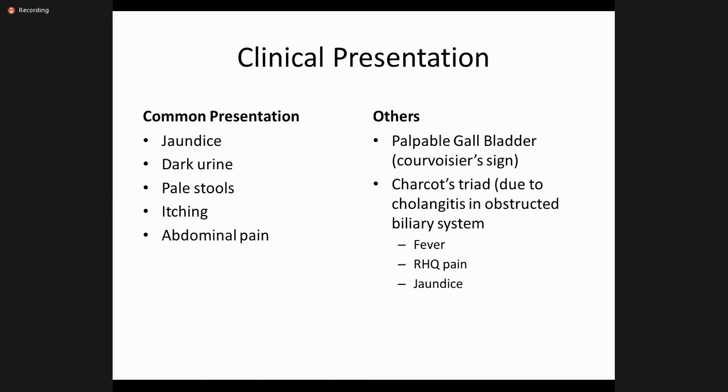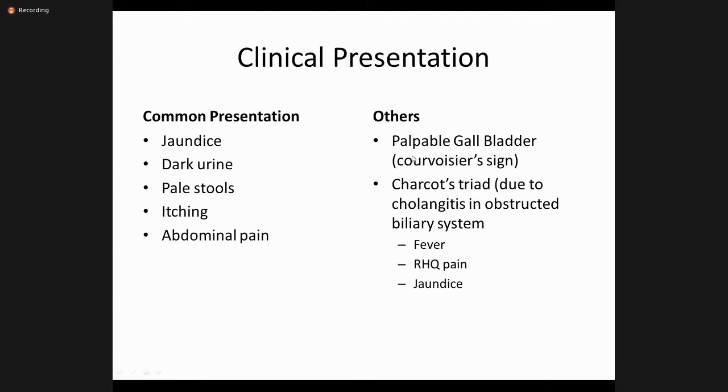And since the bile salts and bile acids are also secreted into the blood, they deposit in the skin and they can create a lot of rash. So itching is very important. Jaundice in any patient with dark urine and pale stools and itching is more in favor of, or you can say, pathognomonic of obstructive jaundice. Then we can have abdominal pain. If it's stone disease, we can have pain. If it's a tumor and the liver is enlarged in size due to the cholestasis, the liver capsule is distended and we can have abdominal pain as well.